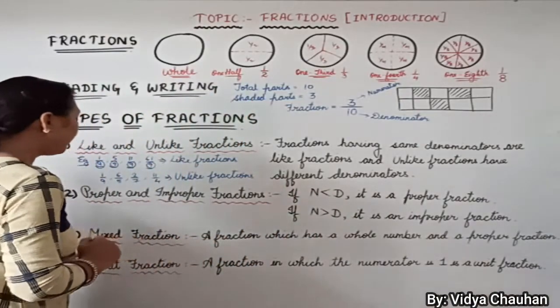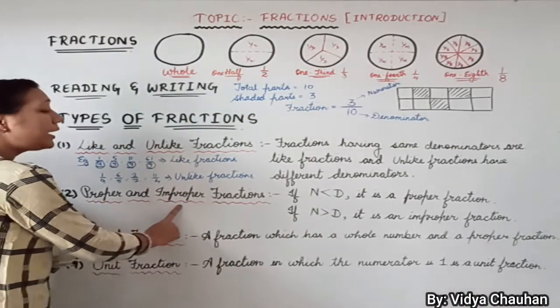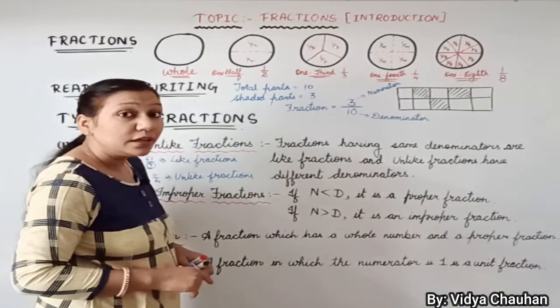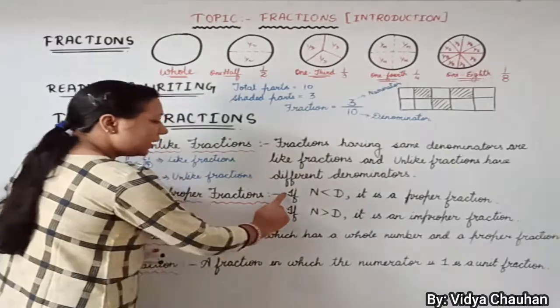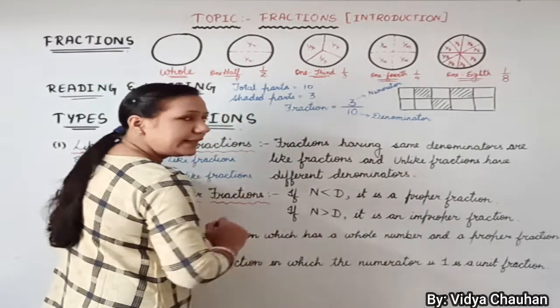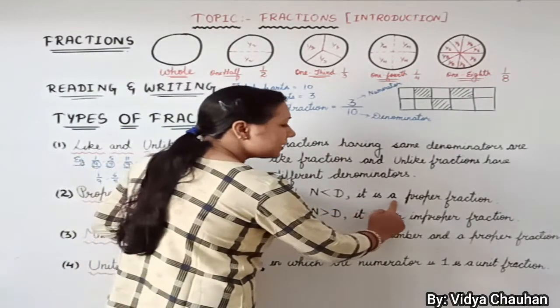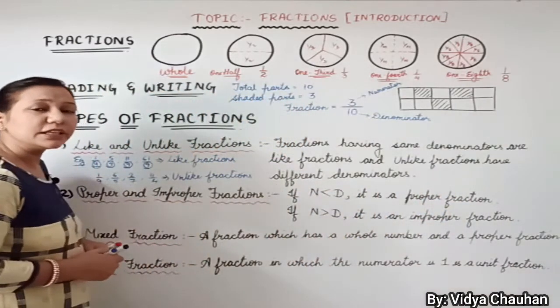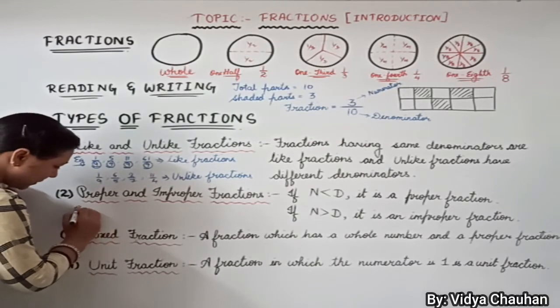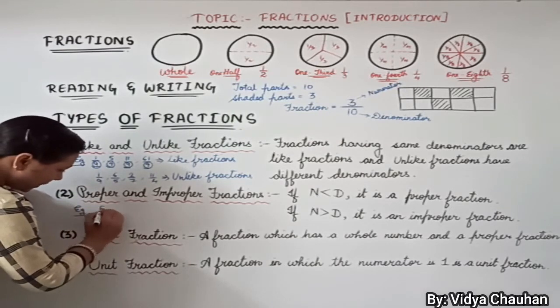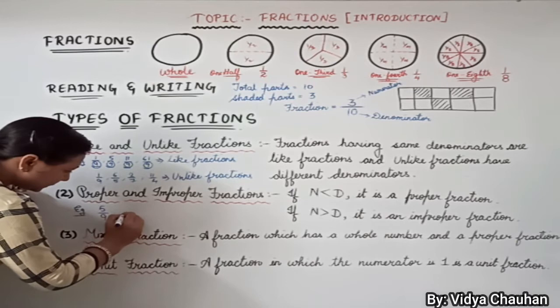The second type of fractions are proper and improper fractions. This is a very important one, proper and improper fractions. If the numerator is less than the denominator, then it is a proper fraction. So if there is any kind of fraction given to you, suppose I take some examples, I am writing up some fractions here.